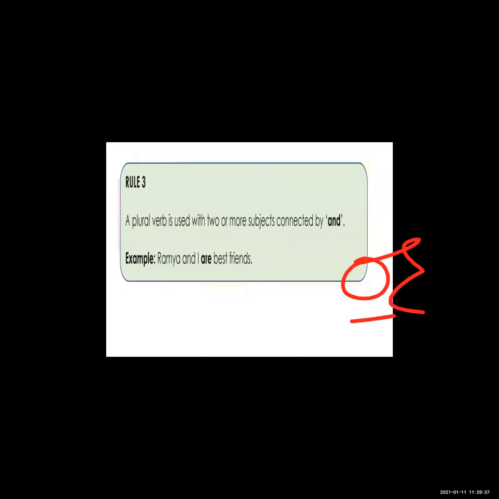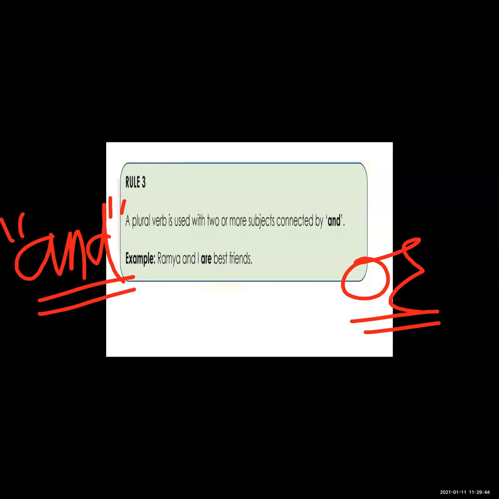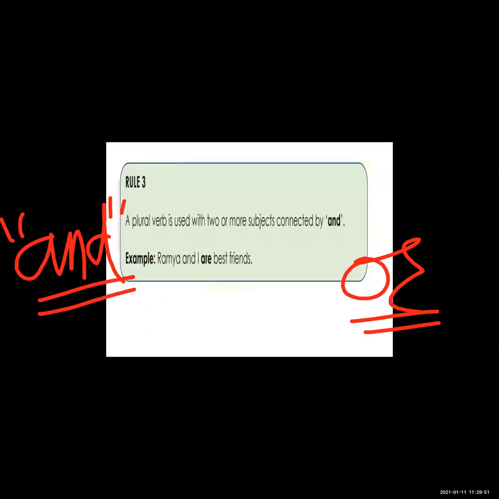Now, in rule number 2 we saw about or. Rule number 3 is about and. See, a plural verb is used with two or more subjects connected by and. You will understand properly with an example.